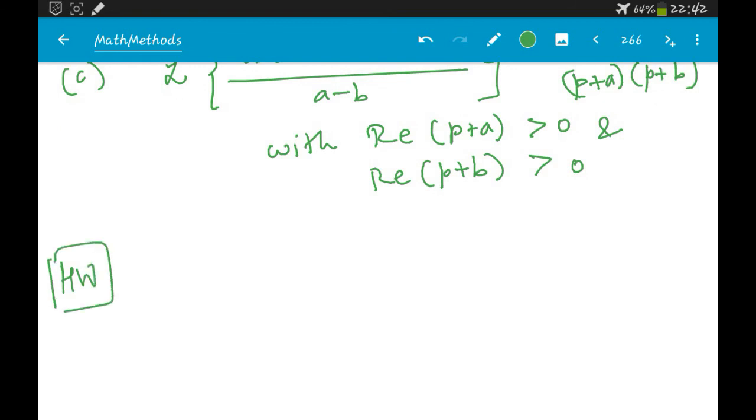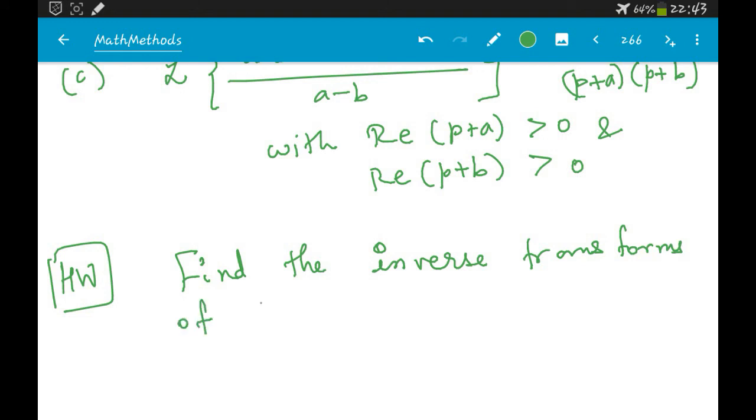Then the second homework is to find the inverse transforms of the following functions.